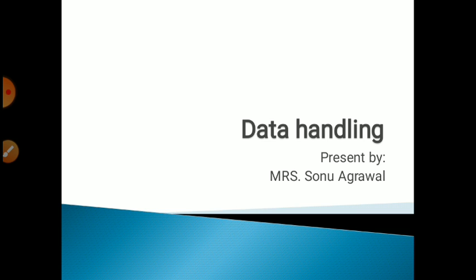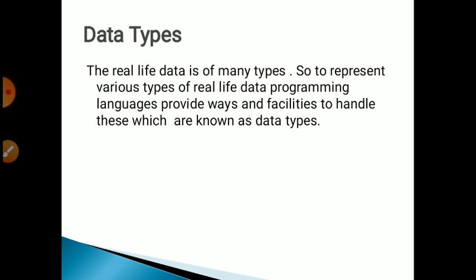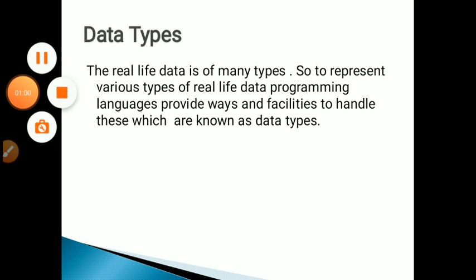Of course, a program needs a means to identify and store the data. It means if we want to do work in any programming language, we make software, so we need some data that can store values for calculations. So in this chapter I am explaining the data types. First one is data type.